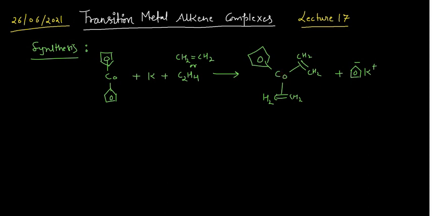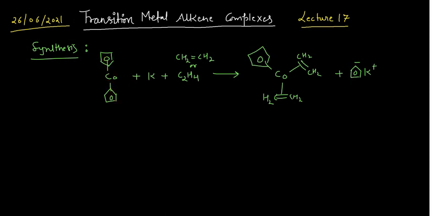So reduction is going on. It is quite clear because potassium provides an electron. The alkali metal is the reducing agent, so you can see this reaction as a reduction also. This is how you can prepare it, and this compound is also a cobaltocene.